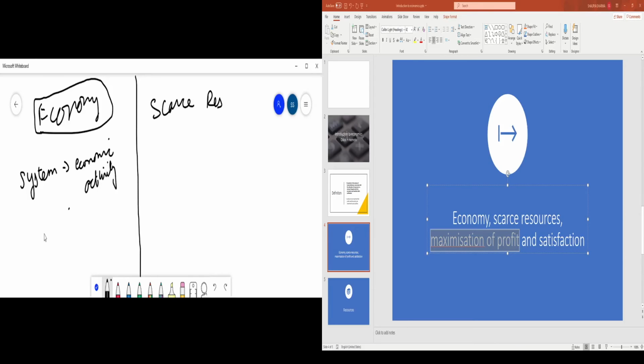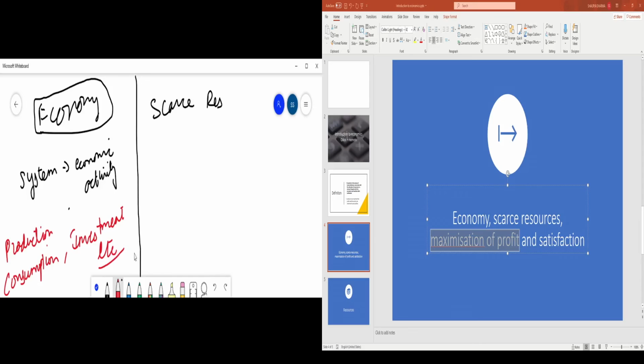What are economic activities? Examples of economic activities are production. What is production? Producing any good or service. Then consumption, investment, etc. So if there's an economic activity happening in an area, it will come under an economy. Alright. So what is economy? Economy is a system which comprises of different economic activities.